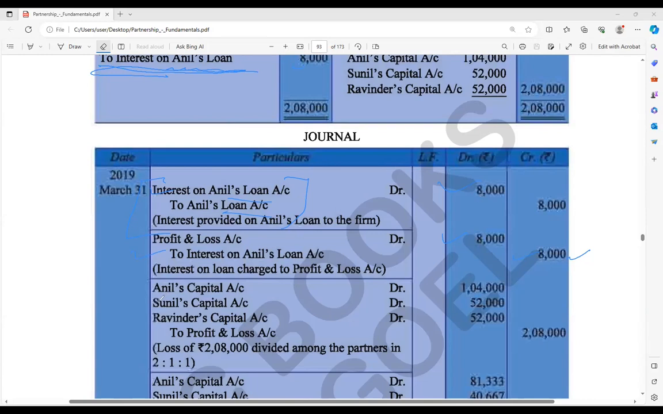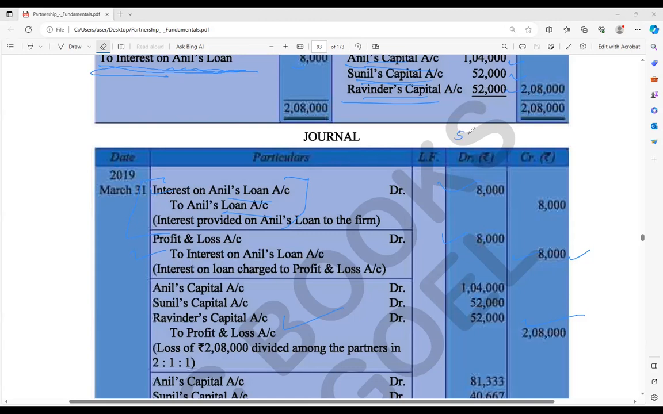Okay, up to this. And on this side you could find the profit and loss account made, and Anil's capital account, Sunil and Ravinder. So the entry is Anil's capital account debit, Sunil's capital account debit, Ravinder's capital account debit to profit and loss account. So this will be distributed among them as per the ratio. Okay, clear? Yeah, sir.